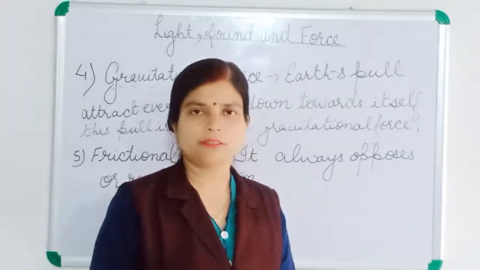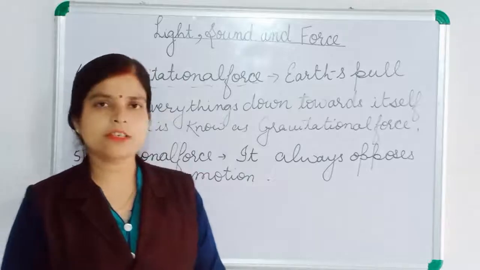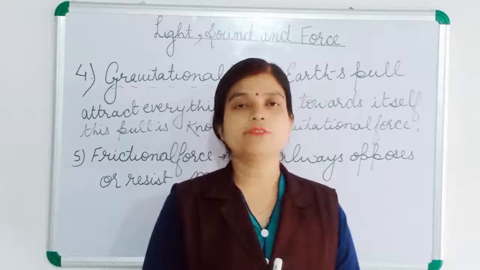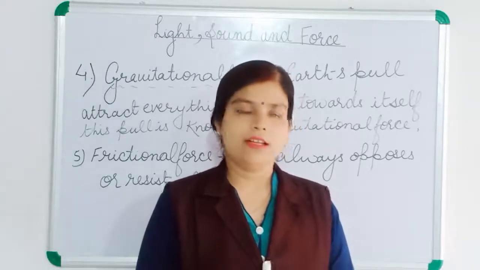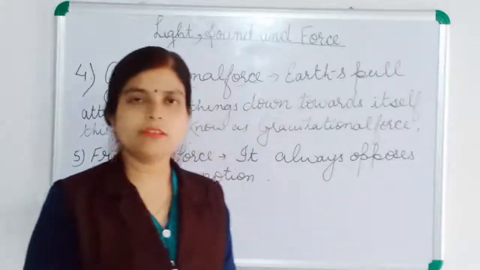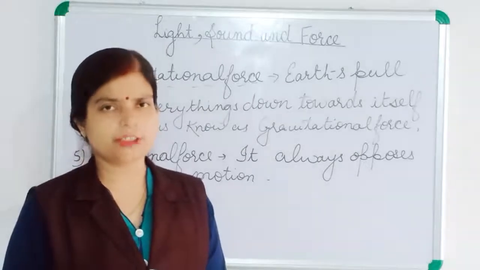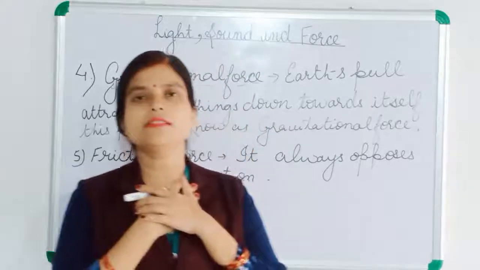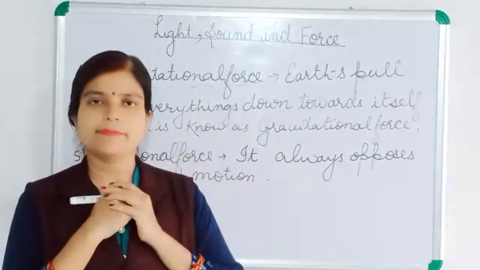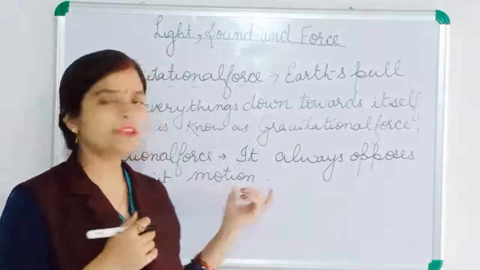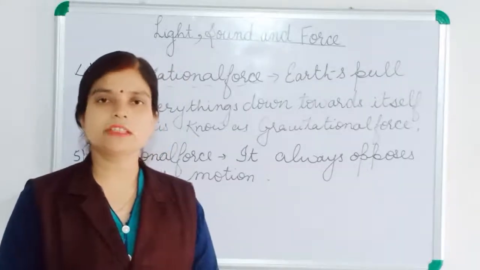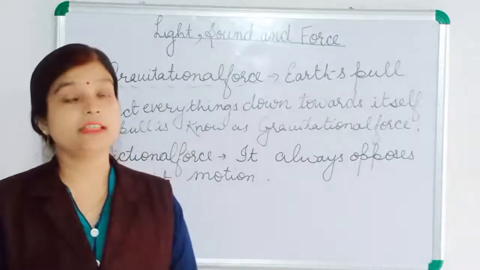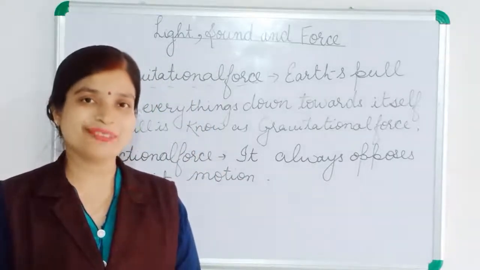And if the surface is rough, then friction will be more, and if the surface is smooth, the friction will be less. And we need friction for walking also. For many things we need friction. So friction is our friend sometimes, and sometimes it is an enemy also, okay? Because it slows down motion, sometimes it is an enemy, and sometimes a friend. It helps in many works and disturbs in many works also, okay?